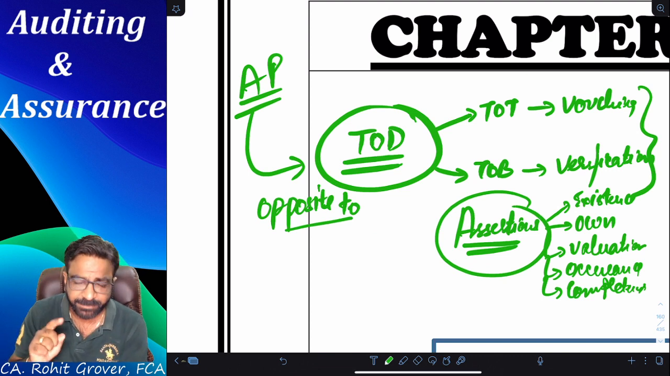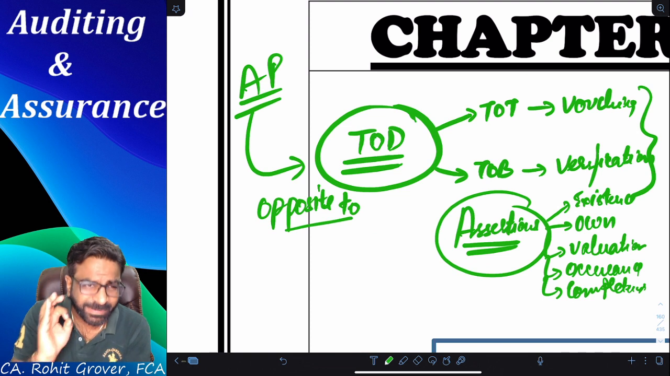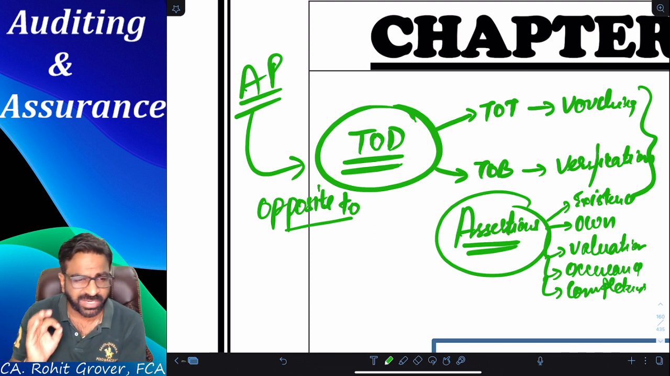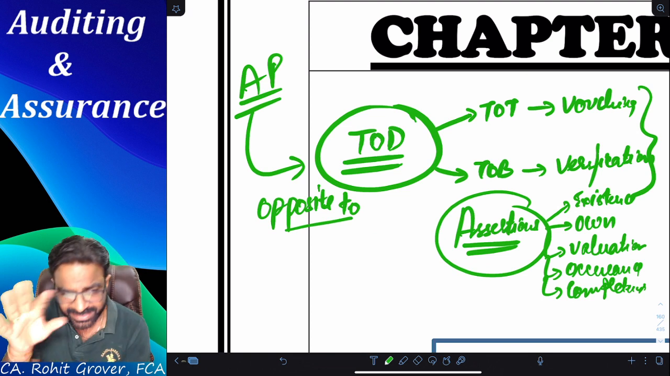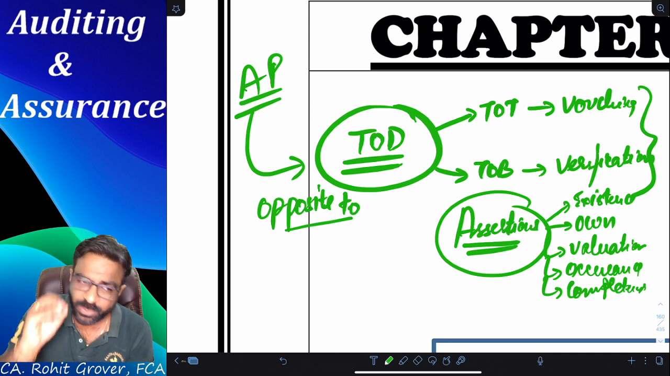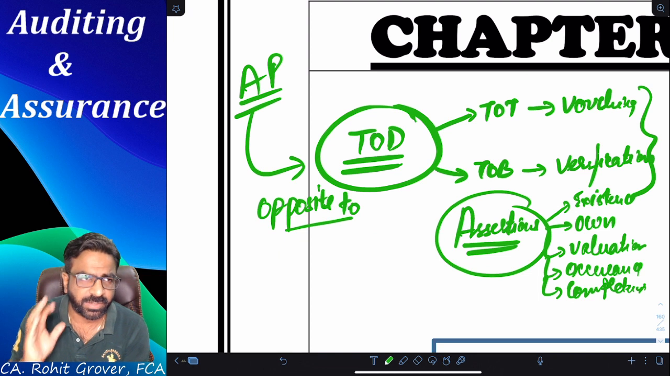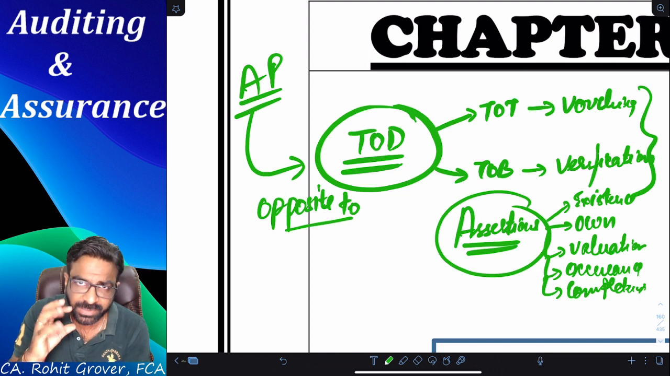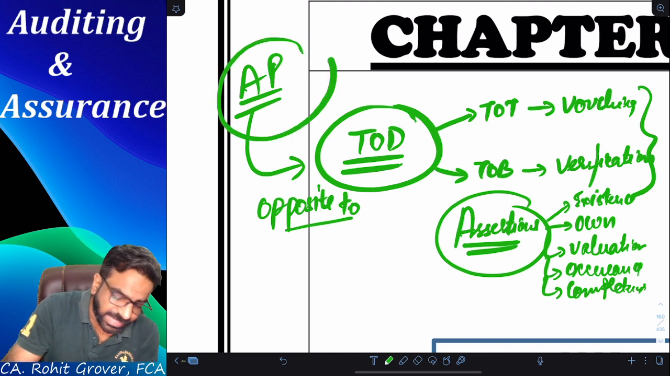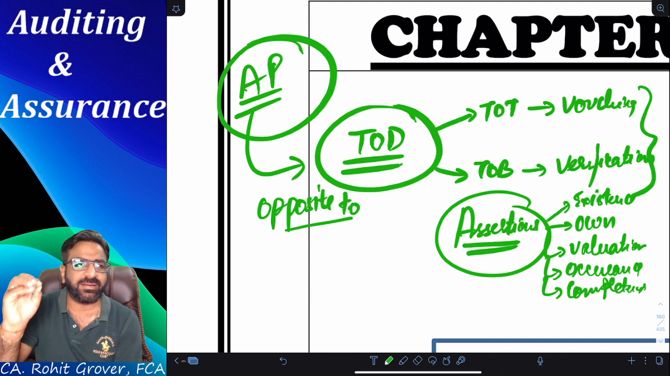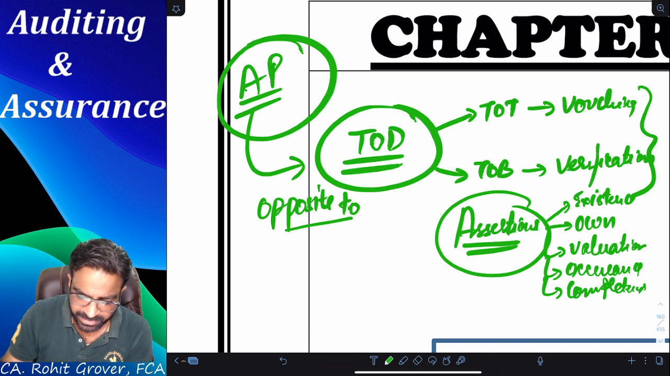But remember one thing, there are so many areas in the audit where the TOD is not required. At that point of time, you can easily complete your audit in less available time with the help of one procedure. That procedure is known as analytical procedures. So let me give you a very simple example.